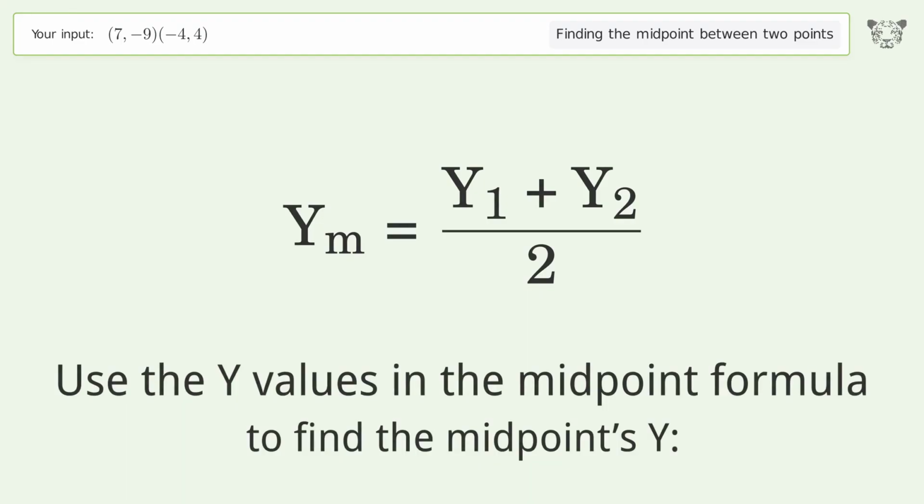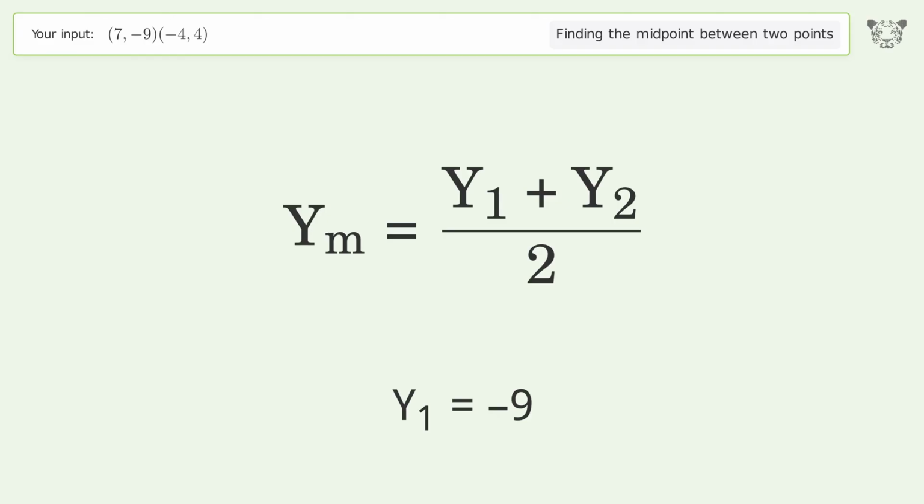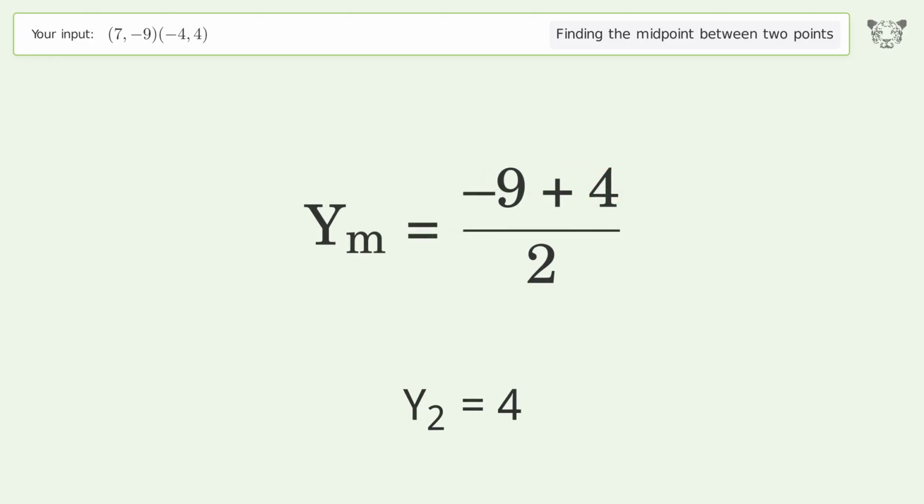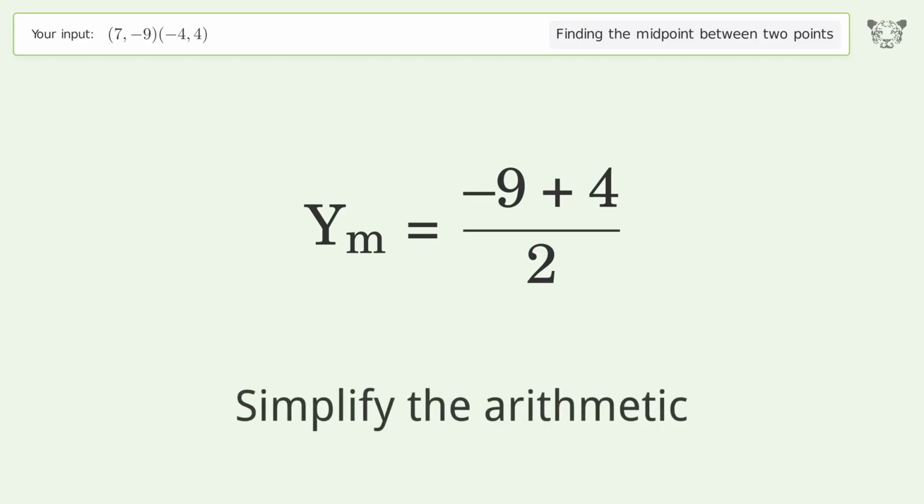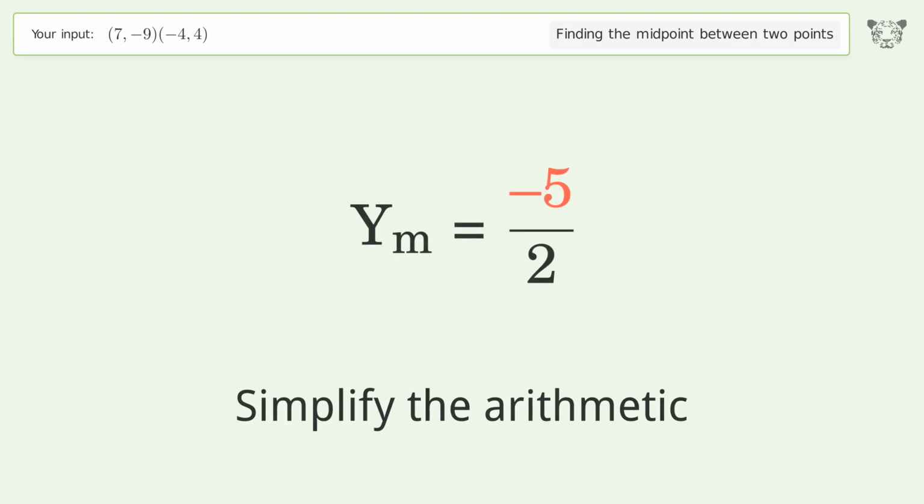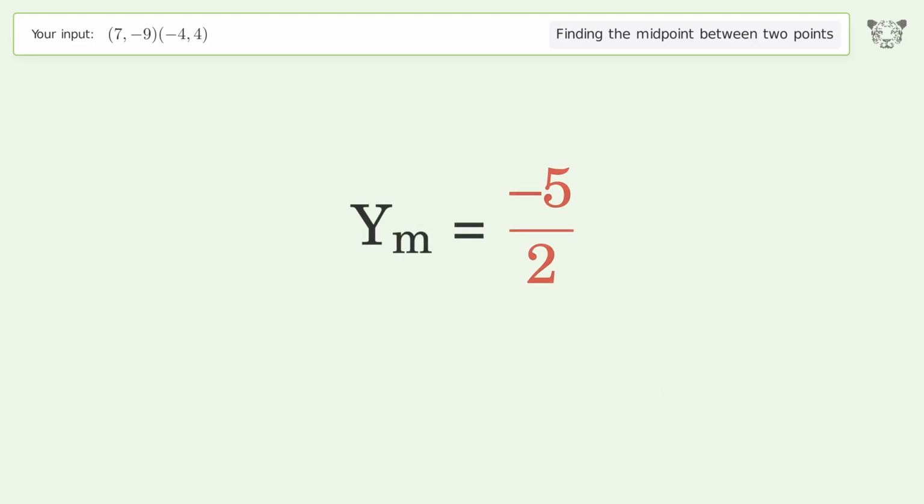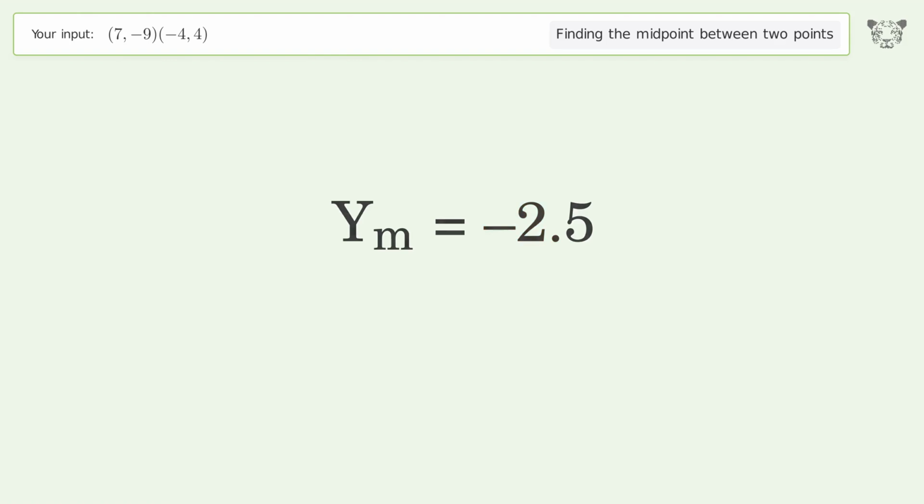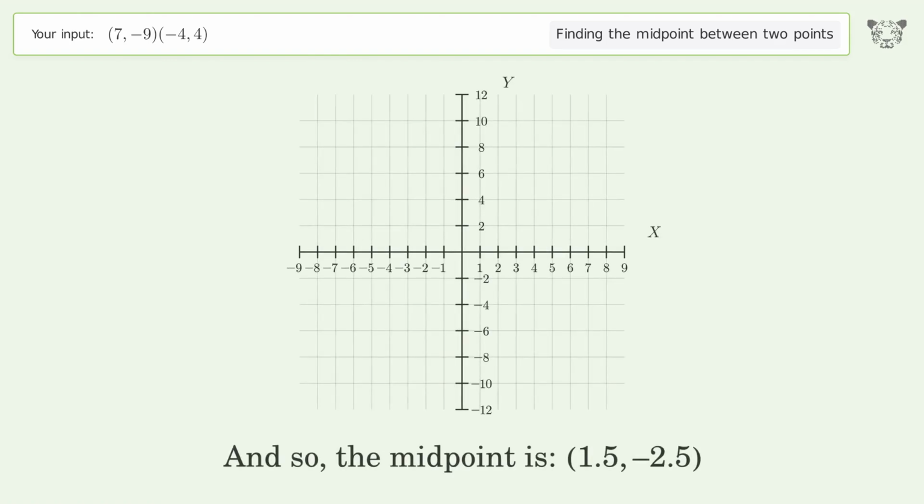Use the y values in the midpoint formula to find the midpoint's y. y1 equals negative 9. y2 equals 4. Simplify the arithmetic. And so, the midpoint is 1.5, negative 2.5.